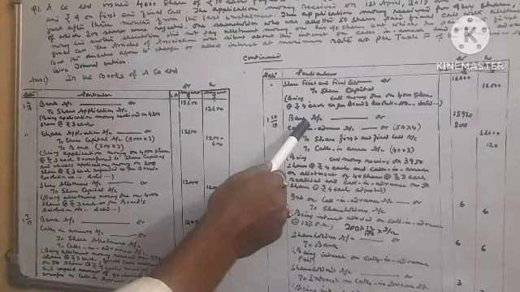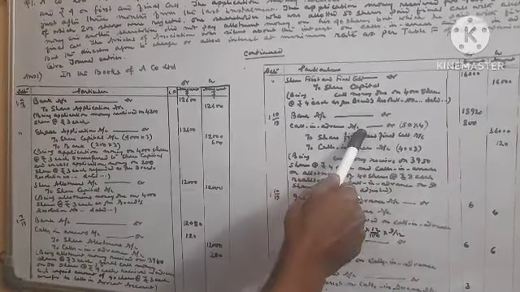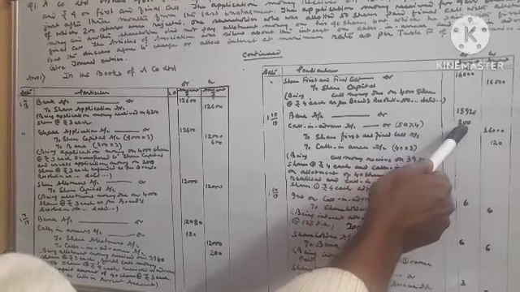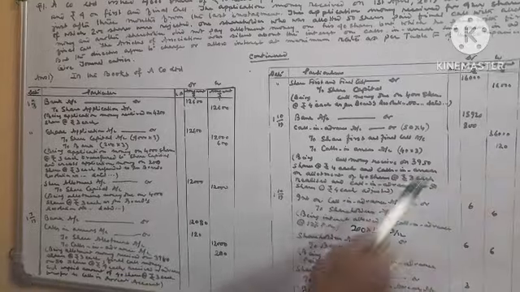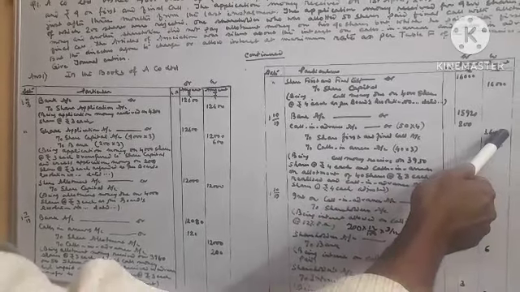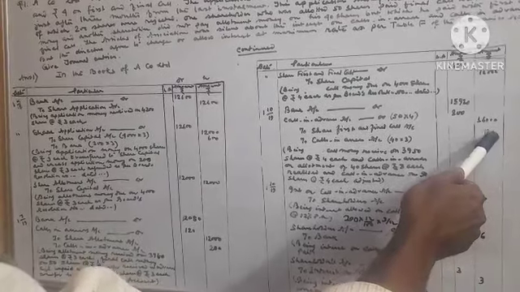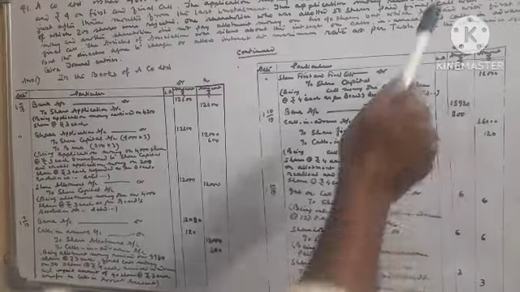Accounting entry will be bank account debit, calls in advance account debit 50 into 4, 200. To share first and final call account it will be 16,000. To calls in arrear 40 into 3, 120. So 16,120 minus 200, bank debited will be 15,920.